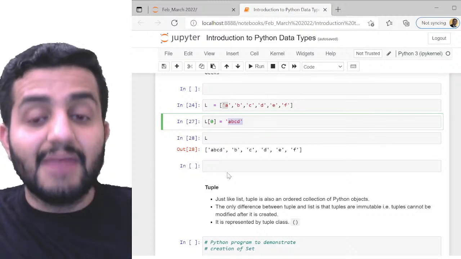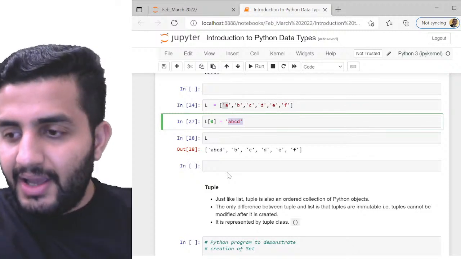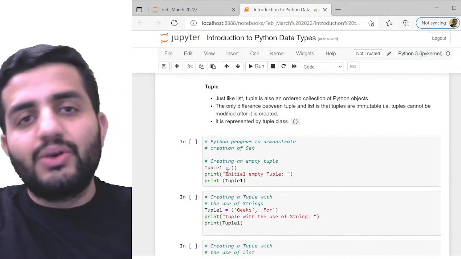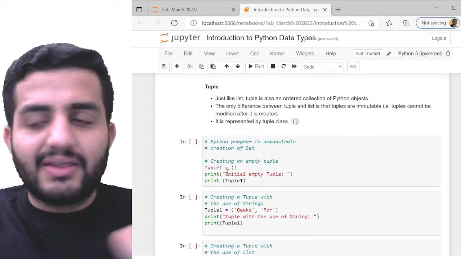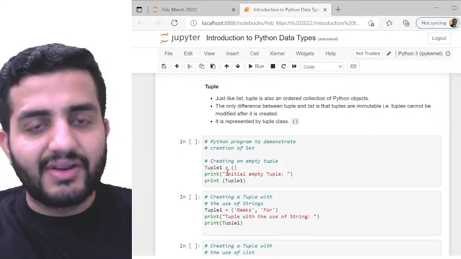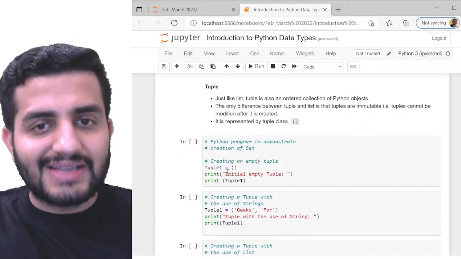So tuples are immutable data types, guys. Do not get confused with that. Any questions? Do put them up in the chat. Great. So those are the only two differences, guys. Otherwise, everything is similar to whatever we have discussed so far in lists. Everything is as it is. Nothing changes there.